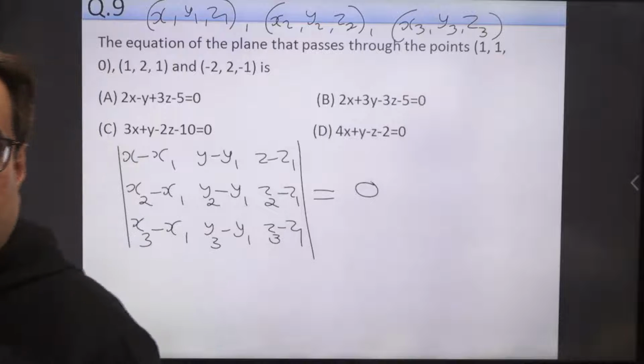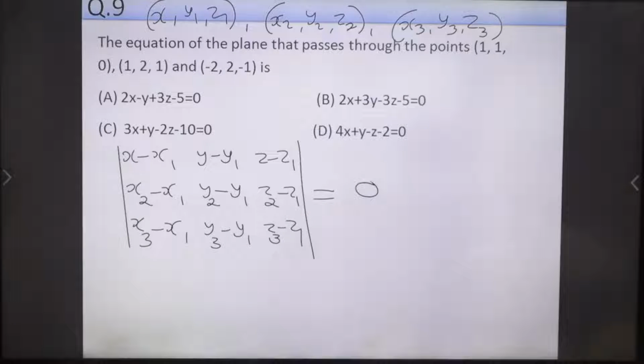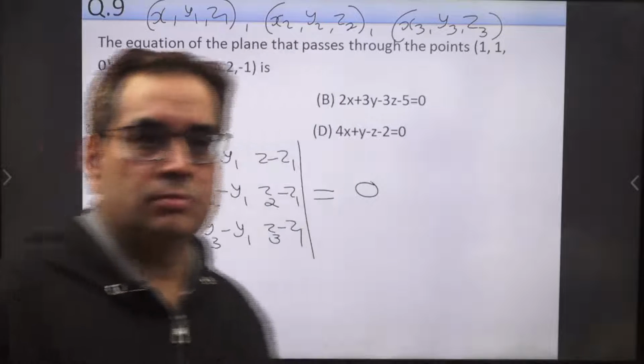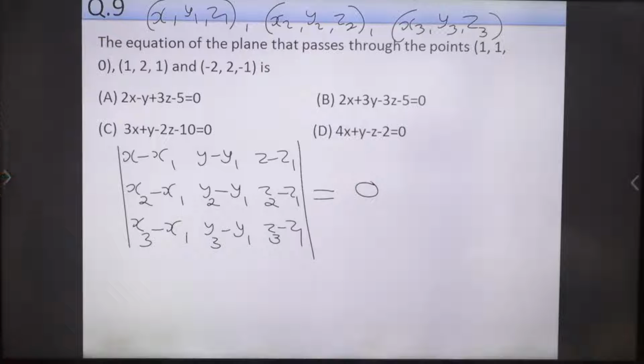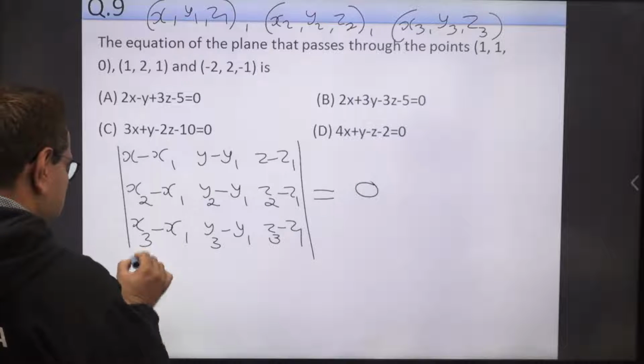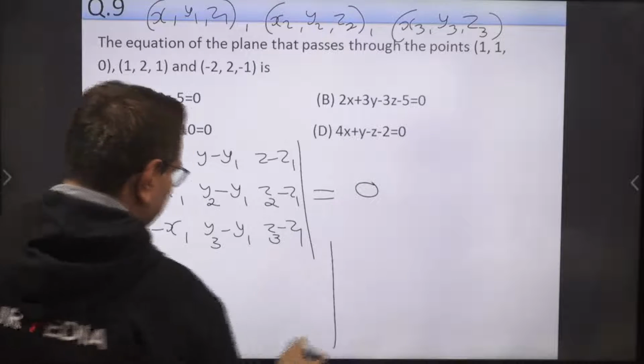Those who have joined regular modules have already solved problems on determinants, so they must be able to. Krishna is getting option B. Any other student, please confirm, are you also getting the same answer?